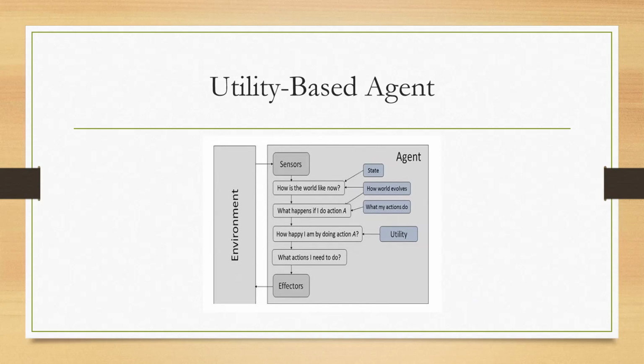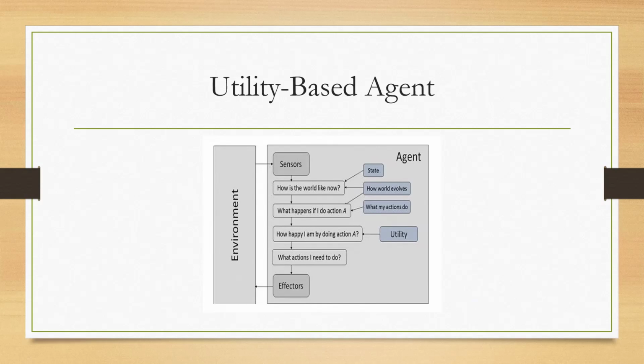Which one is beneficial? Which one is satisfying? Based on that, the different options are selectable. Whenever we have a large number of options, we have to choose which one is the best one, the one with the highest utility. That is the concept of a utility-based agent.